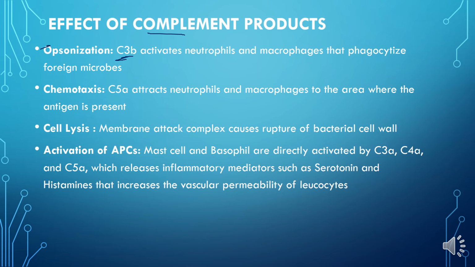That is, it activates neutrophils as well as antigen presenting cells to phagocytize the foreign microbes. This process of targeting the foreign microbe by C3b is called opsonization, and another product, the C5a, also attracts neutrophils and macrophages to the area where infection is.